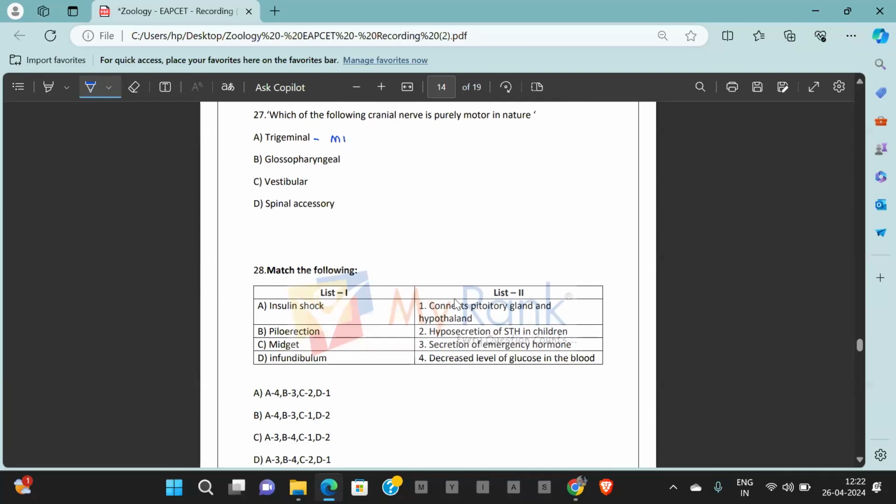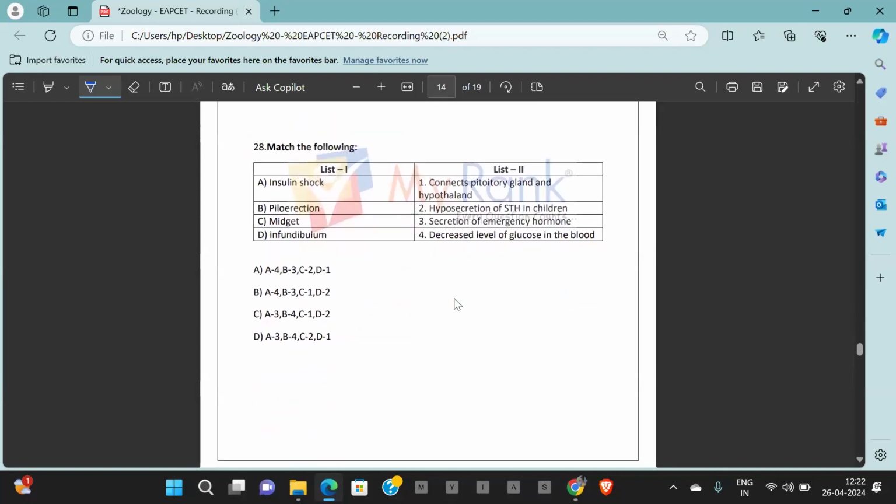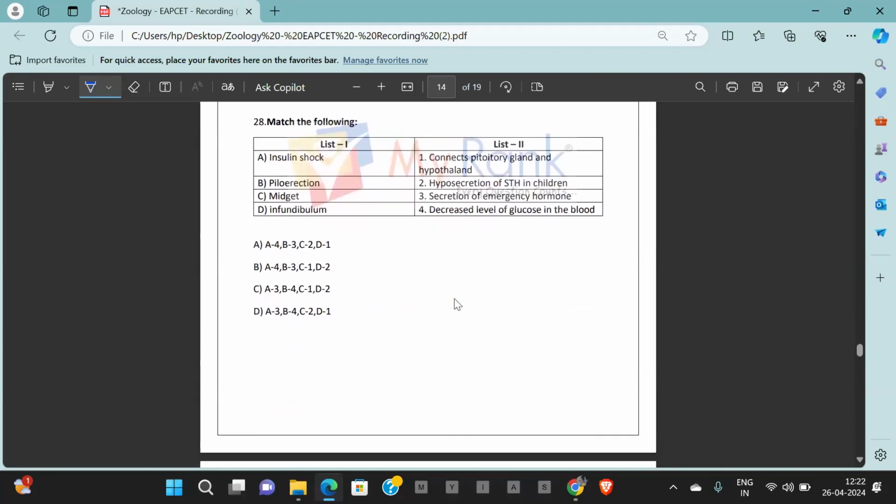Which of the following cranial nerve is purely motor in nature? Trigeminal is a mixed nerve. Glossopharyngeal is a mixed nerve. Vestibular is purely a sensory structure. Vestibulocochlear is sensory. Spinal accessory is motor because they ask for motor nerve among the following. Answer is option D. Going ahead with question number 28.